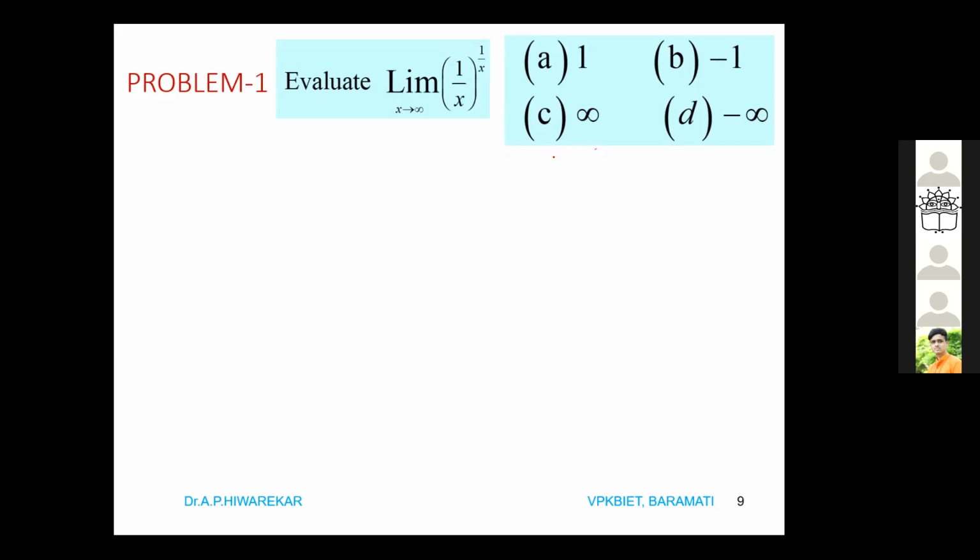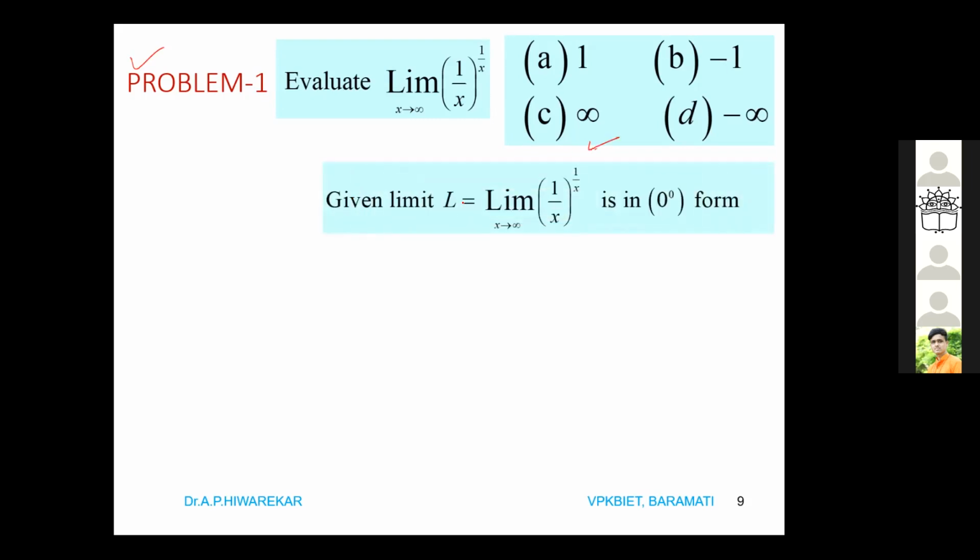There is a time limitation as well as accuracy, because there is negative marking. If your answer is not correct, you may get negative marks. So at this beginning stage, concentrate only on accuracy, and later on you can concentrate on speed.